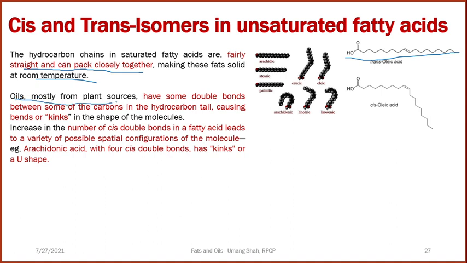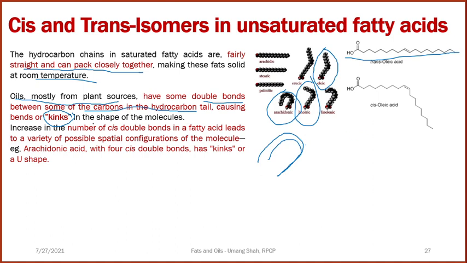Oils, mostly from plant sources, have some double bonds between some of the carbons in the hydrocarbon tail, causing kinks in the shape of the molecule. Kinks mean bending of the molecule. For example, oleic acid has one double bond, so it is slightly kinked or bent. Arachidonic acid has four double bonds, so it is completely kinked or bent. Linoleic acid has two double bonds, so it is more bent, more kinked compared to oleic acid.